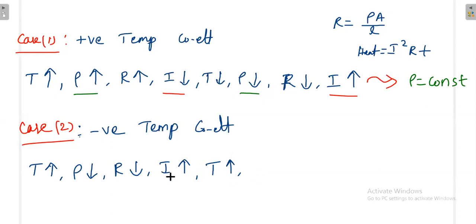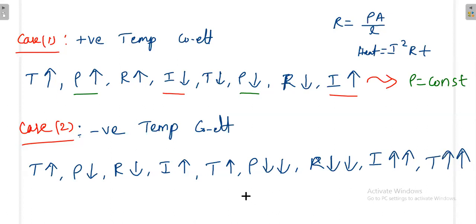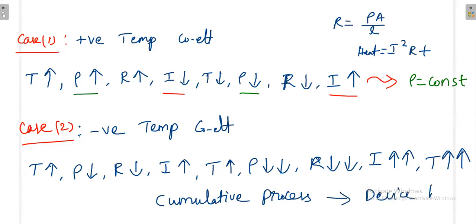Then if the temperature increases, again what is happening? Your resistivity goes lower. Already it has gone down, again it will go down. Again your resistance will go down, again your current will increase. Again once the current increases, the temperature will further increase. Finally this is like a cumulative process. Finally your device will burst, within no time, within 1 or 2 seconds.